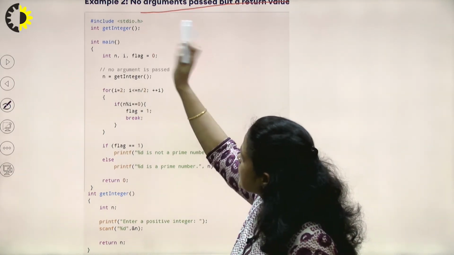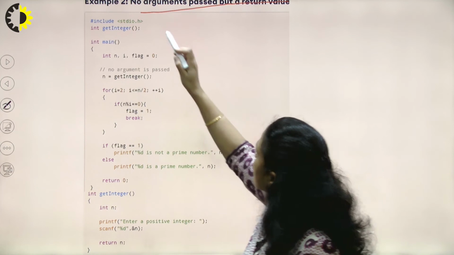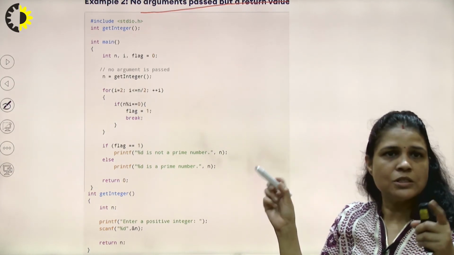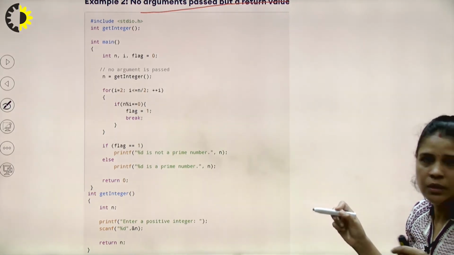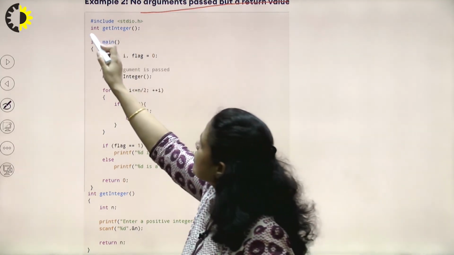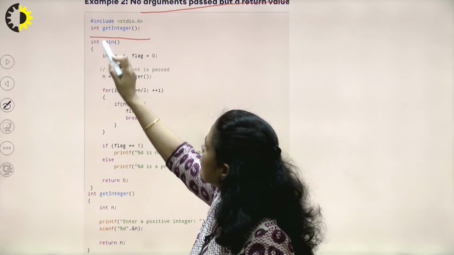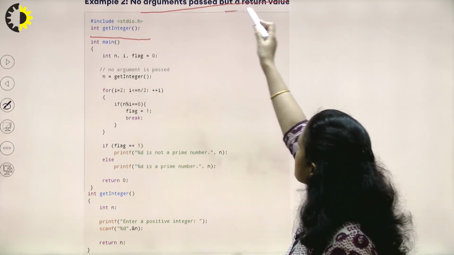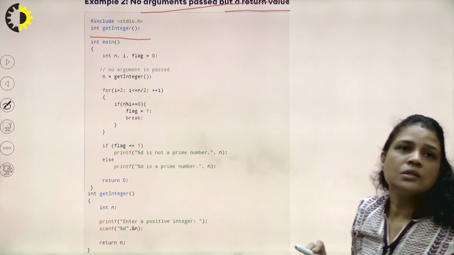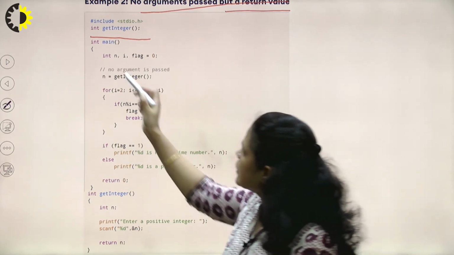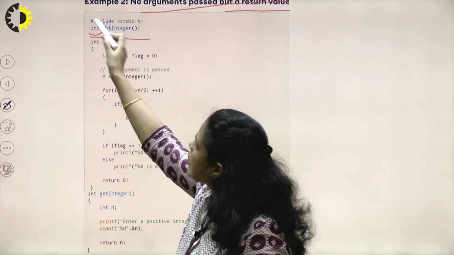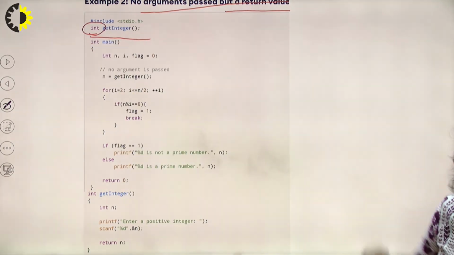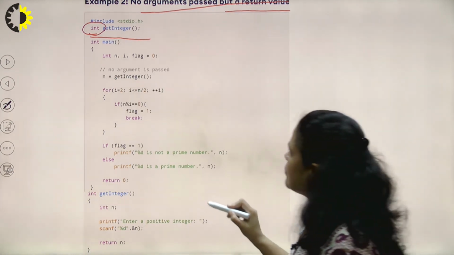So for this type of function, what do I need to write? No argument passed means what? The small parenthesis will be empty. So when we write the calling statement, the small parenthesis will be empty: function name and empty parenthesis. But in this category, the function is returning a value. It means what? We need to write the return type here. So this is how we will write the declaration statement for such a type of function.